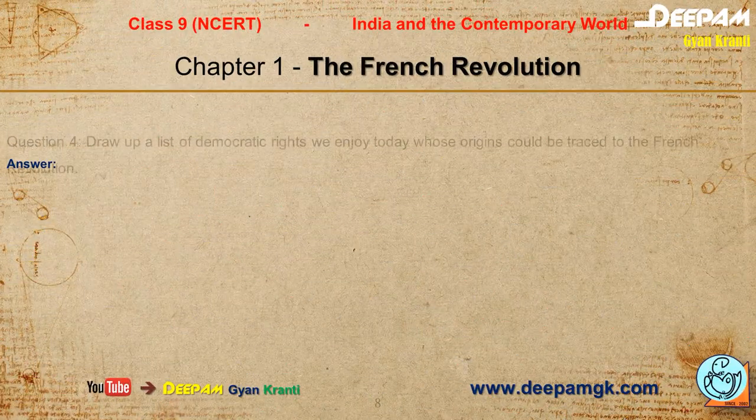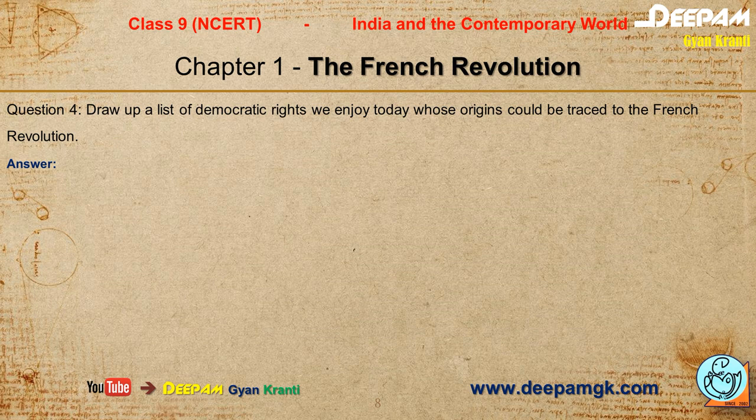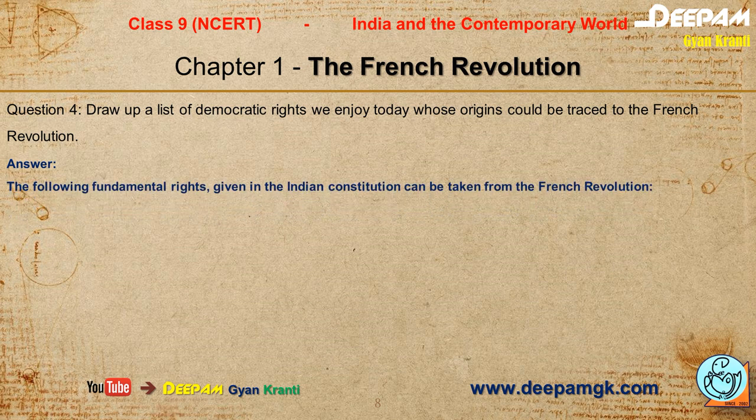Our next question is: draw up a list of democratic rights we enjoy today whose origins could be traced to the French Revolution. Okay, we have different types of rights taken from the French Revolution.